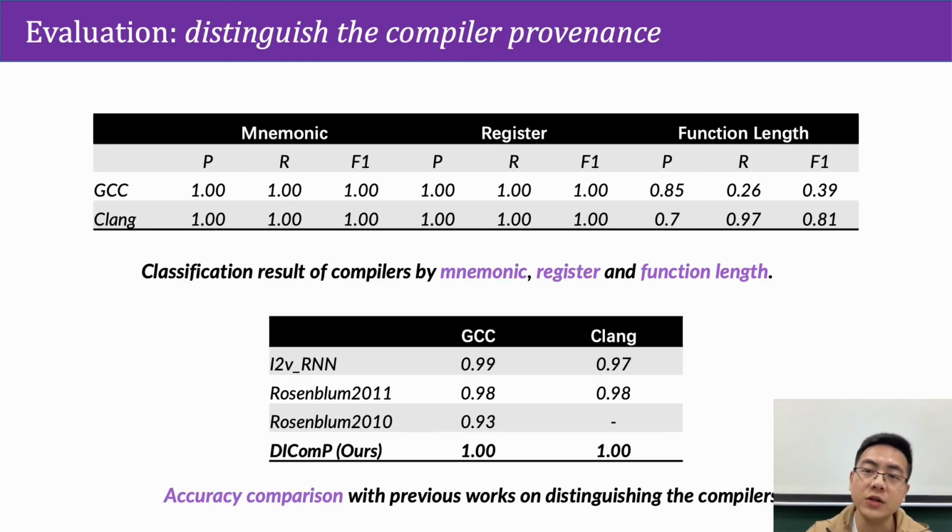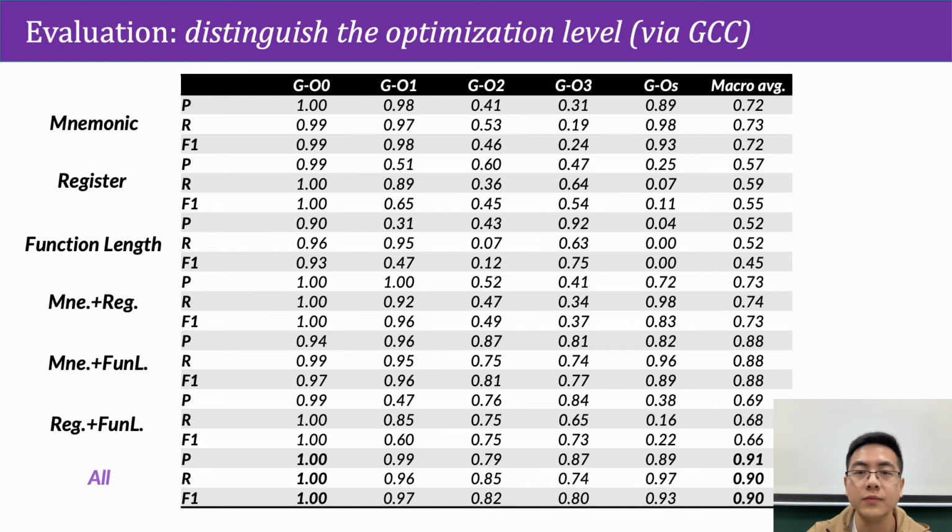As for the evaluation, whether we use the distribution of mnemonics or registers, we can fully recognize the compiler provenance of all stripped binaries in the testing set and beat all the previous works. Based on intuition, optimization levels are much harder to distinguish than the compiler via raw data of stripped binaries. So we tried all the combinations of mnemonics, registers, and function length distribution.